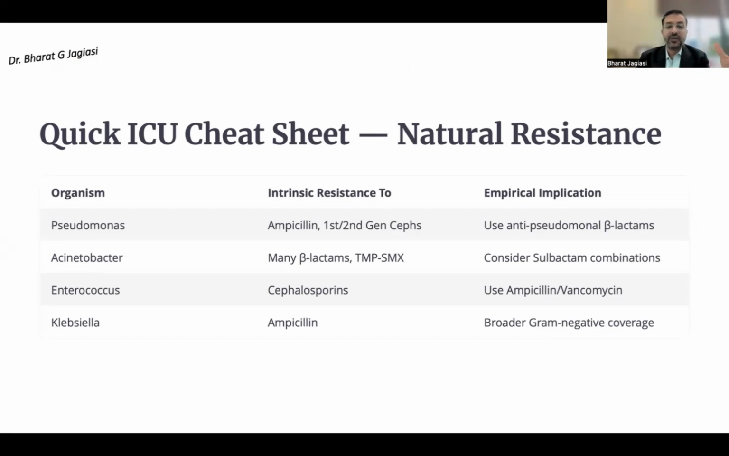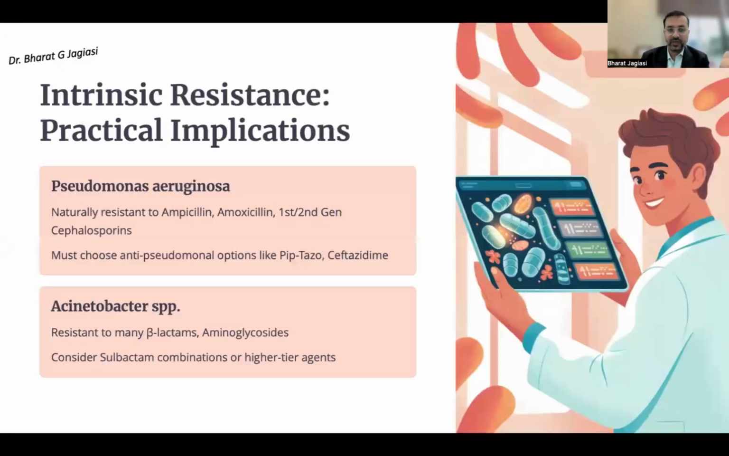You take a picture of it. So Pseudomonas, of course, will be resistant to ampicillin and first and second generation cephalosporins. We have to use anti-pseudomonal beta lactams. Acinetobacter, as we spoke about, is resistant to sulfonamides and many beta lactams, and we have to consider sulbactam combinations in those cases. Same is true with Enterococcus, resistant to the cephalosporins. We could be using either ampicillin or vancomycin. If it's Klebsiella, you cannot be using ampicillin as they are intrinsically resistant to it.